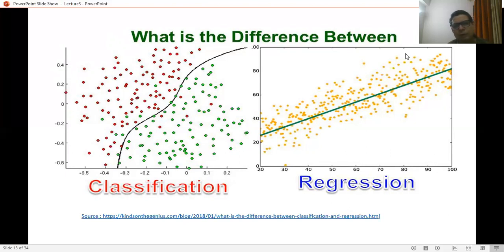While when we talk about regression, it's just a prediction of the next point, or prediction techniques, or forecasting of the points. So in that case, we will talk about regression analysis.